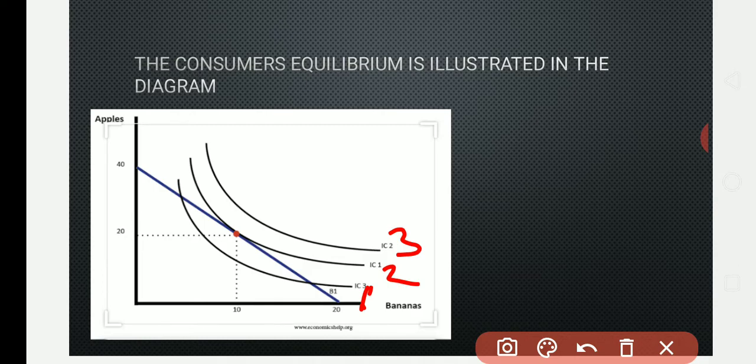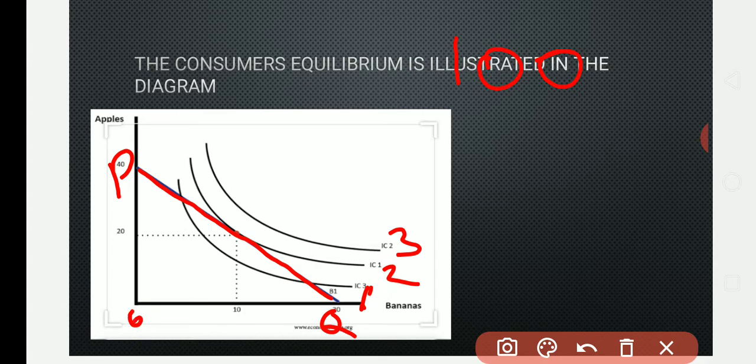For example, we'll put here P, this is Q. So this blue line, I am making it red now, this line is a budget line. Budget line, what does it tell? Already in the assumptions I have explained, the income of a consumer is given, that is 100 rupees, as the example I told you. So this PQ is telling where a consumer buys.